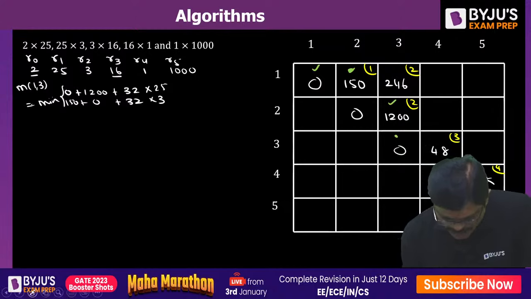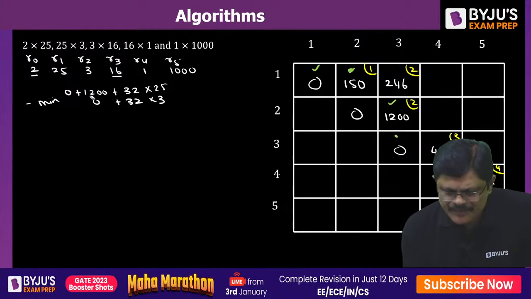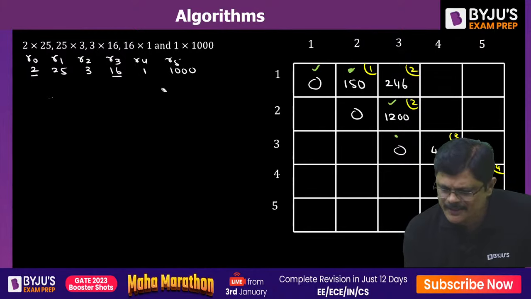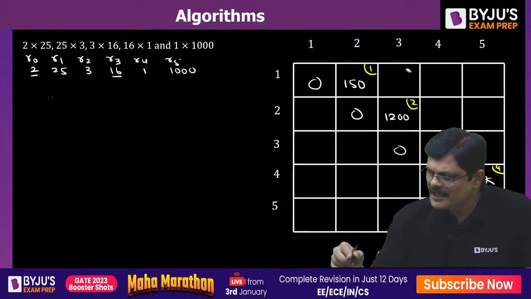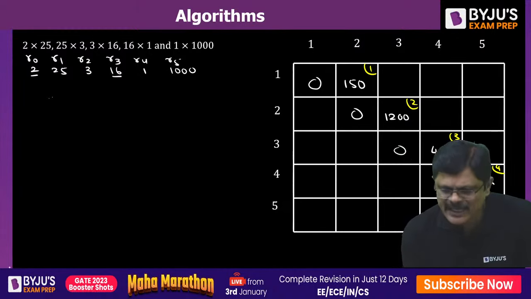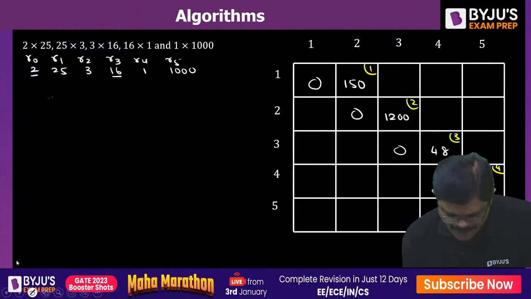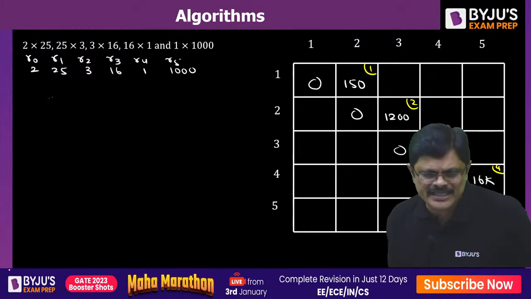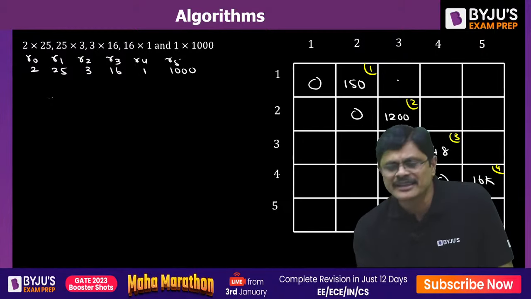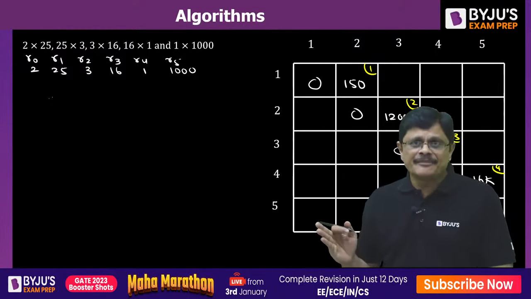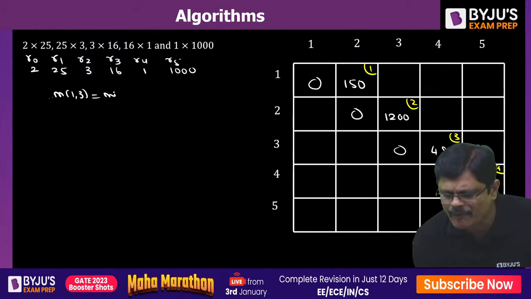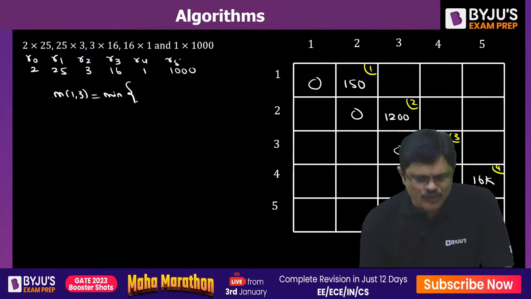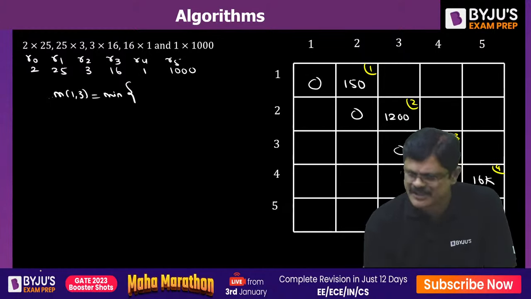For you, Pranab Paul, let me repeat this quickly. See this carefully, sir. It's a very, very simple process. For filling this second diagonal, we are going to use the following idea. If you understand the idea, this filling can be done very, very quickly. We have to fill M13, M24, M35. For M13, we have to take the minimum of 2 values, and the 2 values are fixed like this.